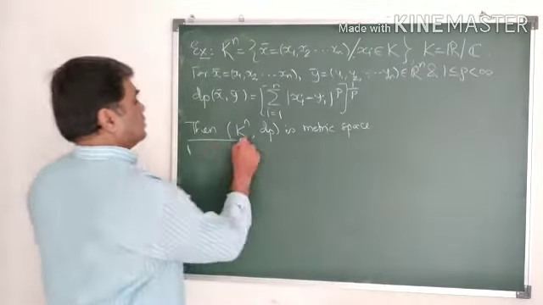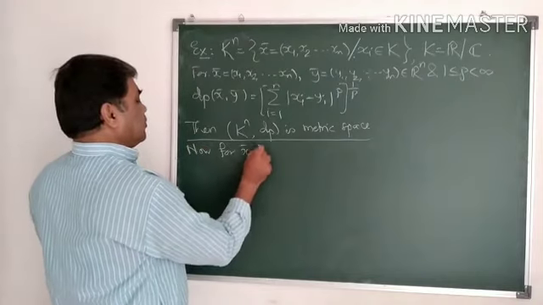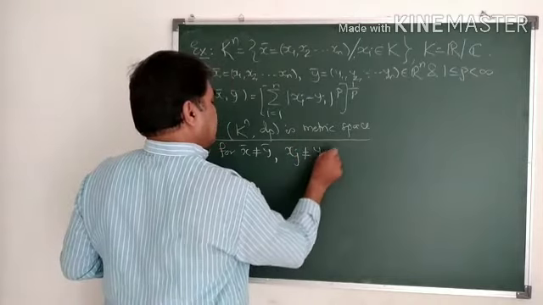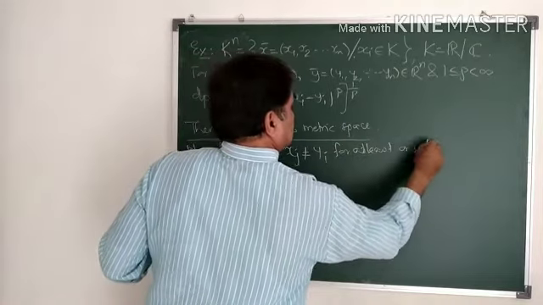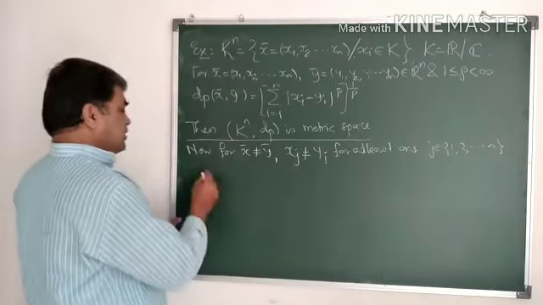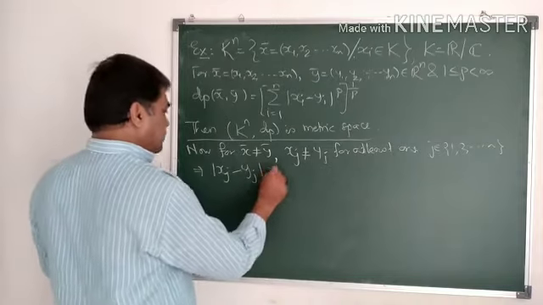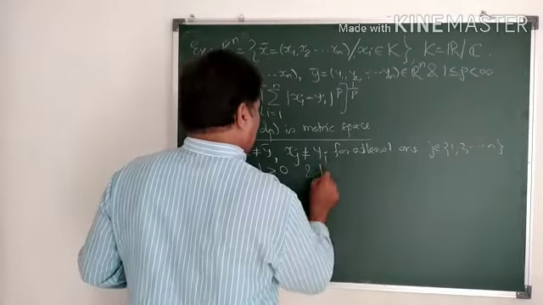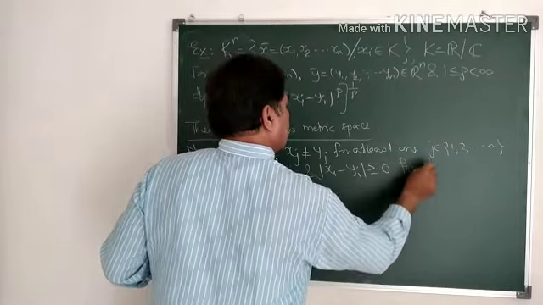Now for x bar not equal to y bar, xj not equal to yj for at least one j belonging to 1 up to n. This implies mod of xj minus yj must be greater than 0, and mod of xi minus yi is greater than or equal to 0 for other i.